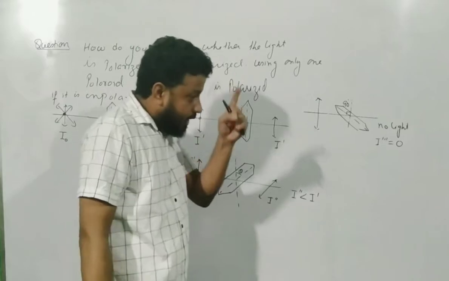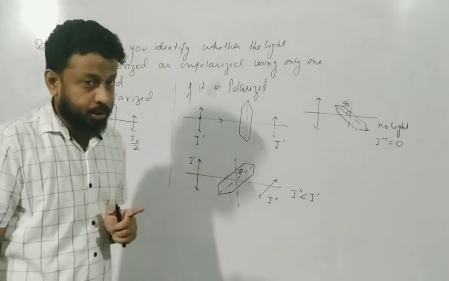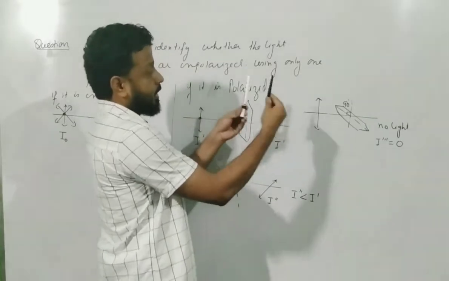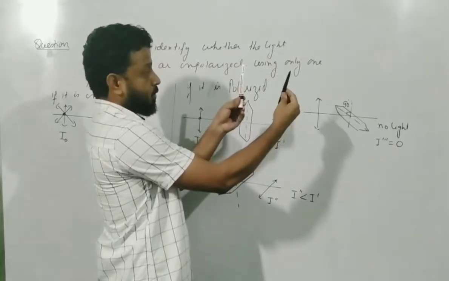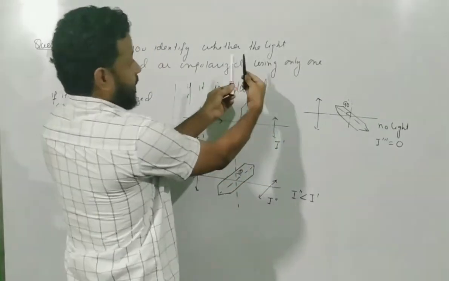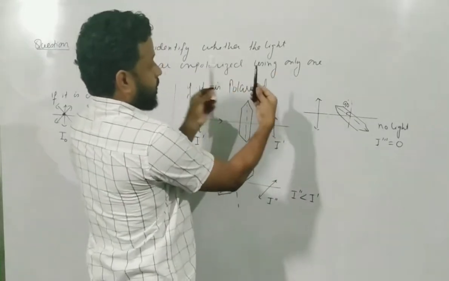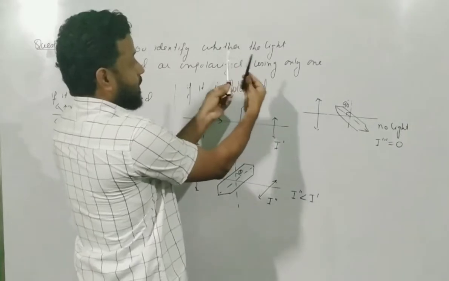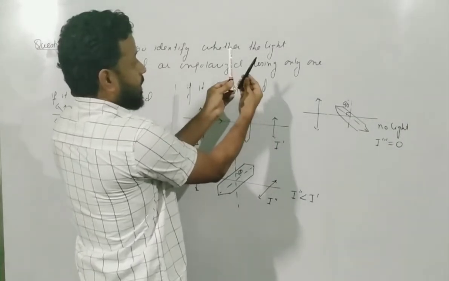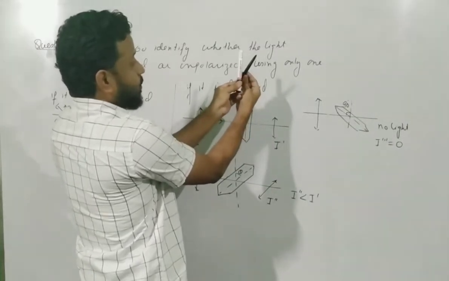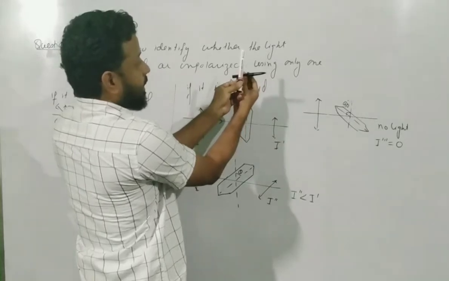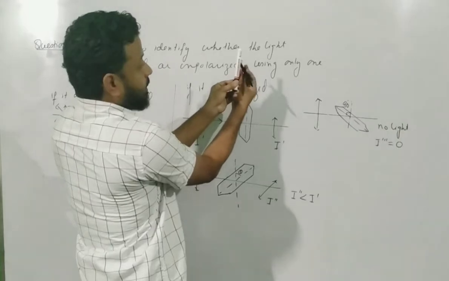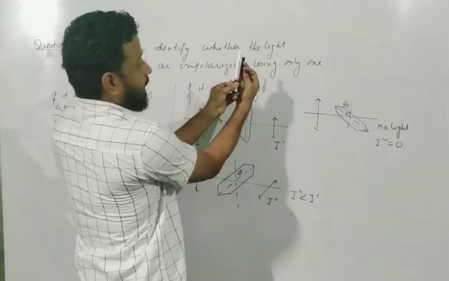So in one complete rotation of the Polaroid, look here very carefully. So this is 0. From 0 to 90, okay, look here. Right now this is 0, so the entire thing will pass. And now if you start rotating, the component will start passing. So the intensity starts decreasing, and here it becomes completely zero. Then the intensity again starts increasing, and here it becomes maximum again.